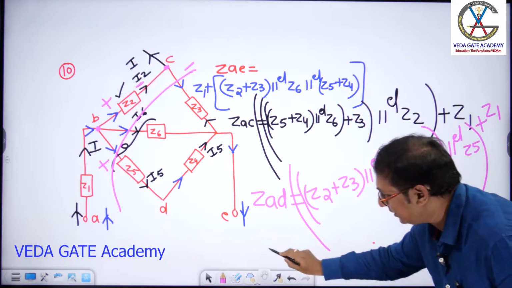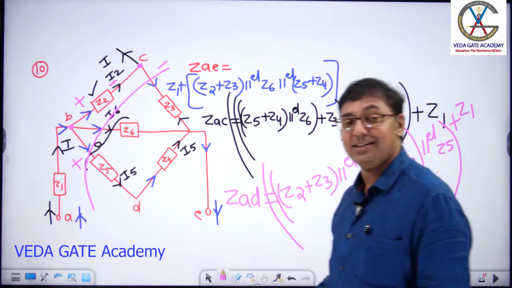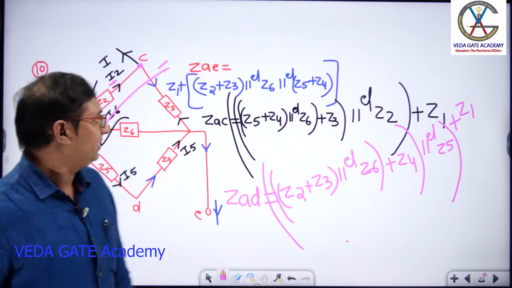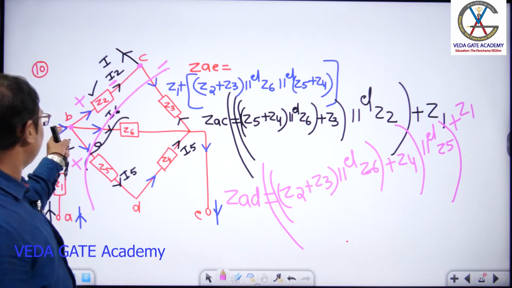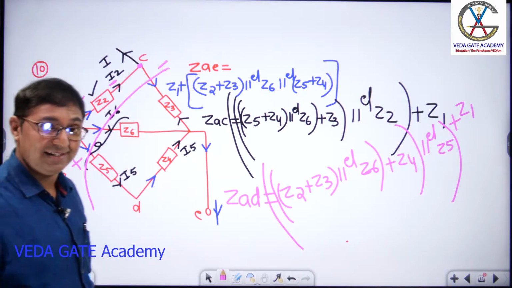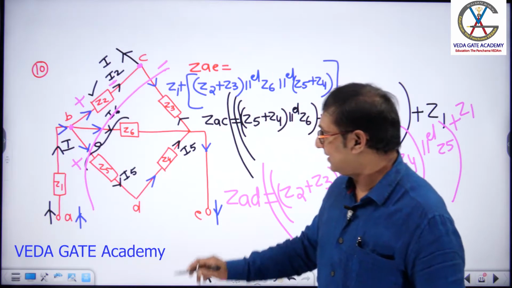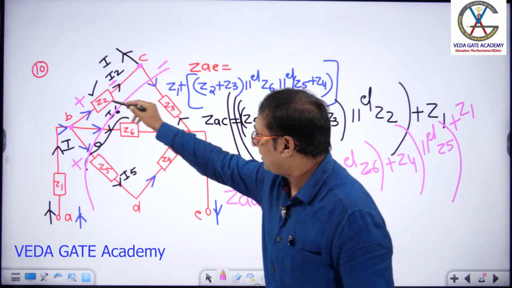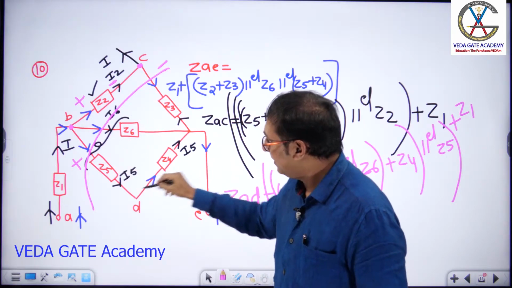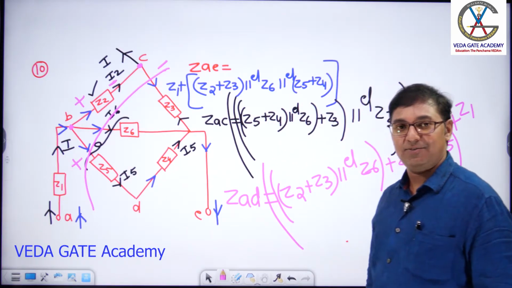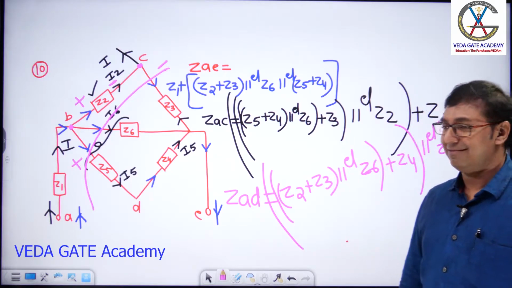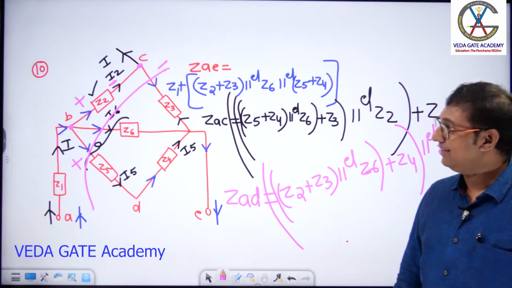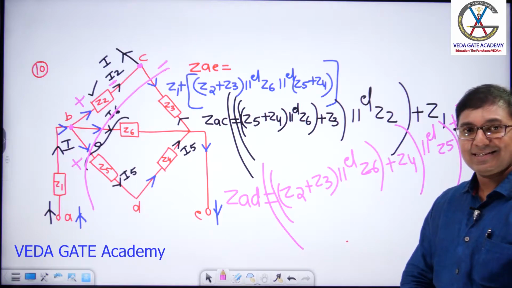Hope it's visible to you, sir. Is in series with Z1. Done? Right. Suppose if examiner asks ZBE, what is your answer? Yes, all these three elements, Z2 plus Z3 parallel with Z6, parallel with Z4 plus Z5. Done? Right. Advanced question. Done?